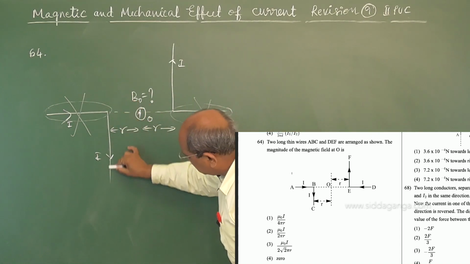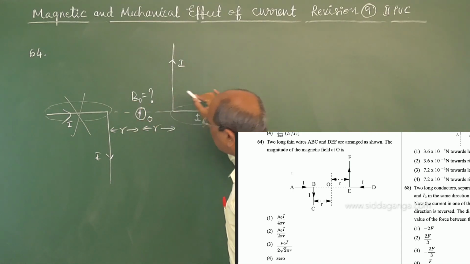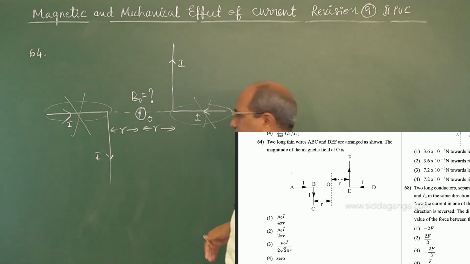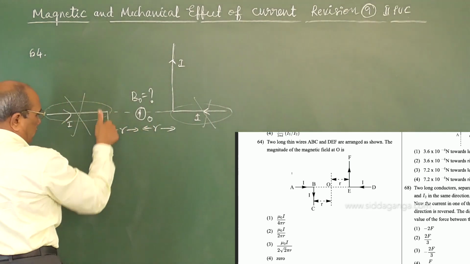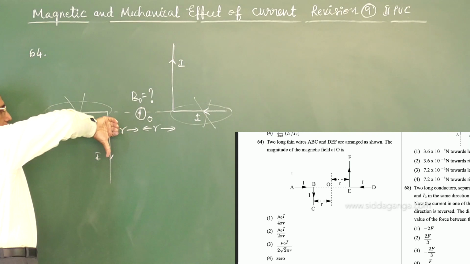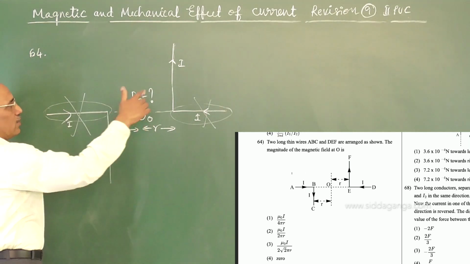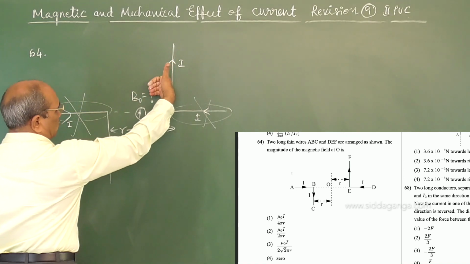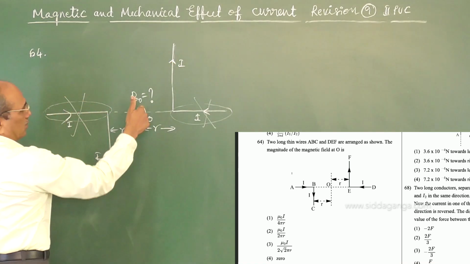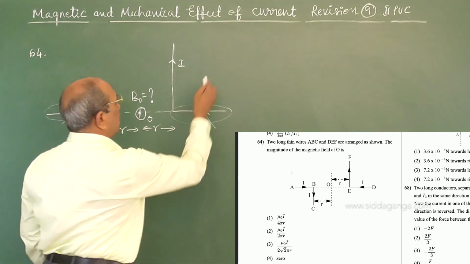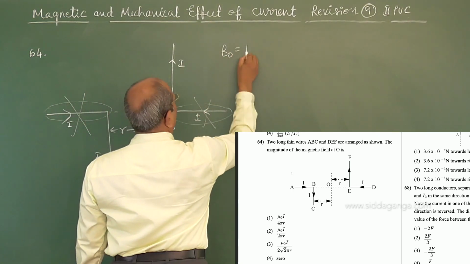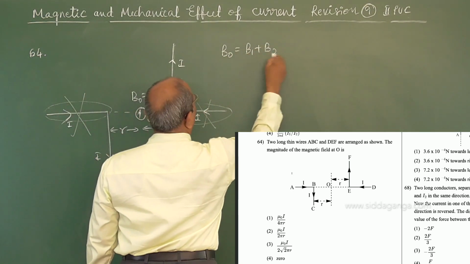When you take this and this one, let us see the directionality using the right hand rule. First wire, if you take current is downward, the field in between the wires appears to be towards you, and for the other, it is upward, also towards you. Therefore, the magnetic field at the center is added. B0 is equal to B1 plus B2.